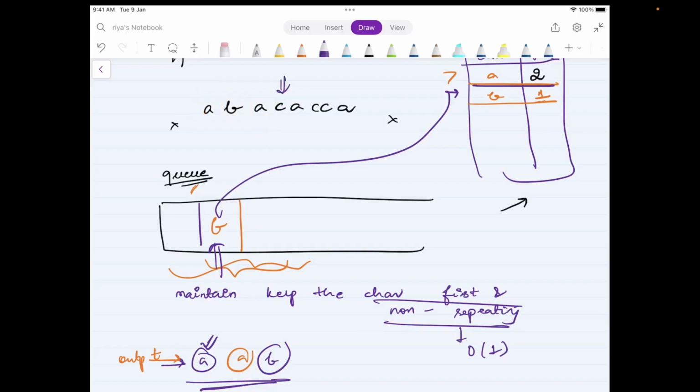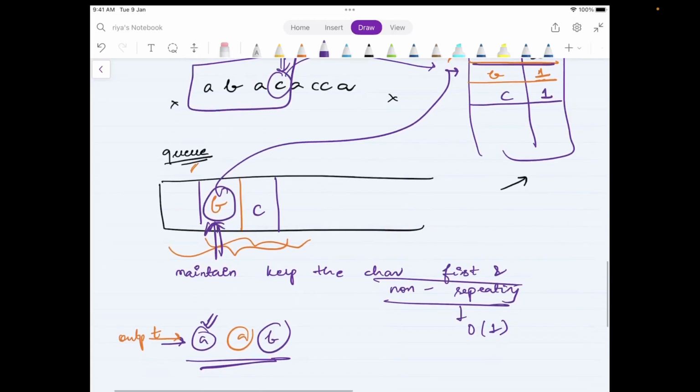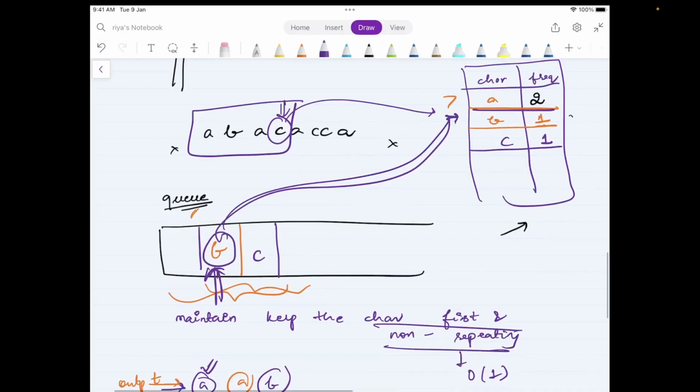Now I have the next character C. C is not seen in the hash map so far. That means we are seeing it for the very first time. Whenever you see a character for the very first time, it can be added to the queue. So you add it to the queue and also add its frequency. Now consider the string so far. Check the character at the front of the queue. The character is B, which indeed has a frequency 1.